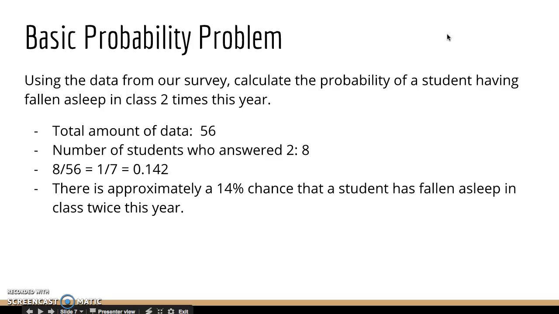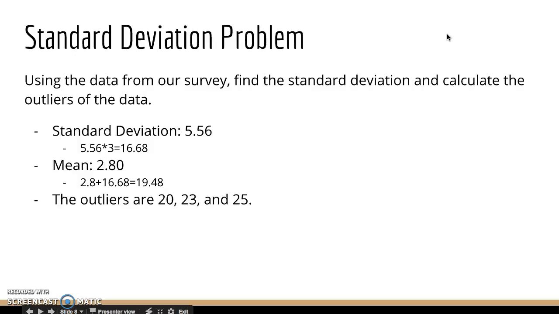A basic probability problem is calculating how many students had fallen asleep twice in class this year. What was the probability of finding a student like that? And what we got was a 14% chance that a student has fallen asleep twice in class this year by using the data that we had already collected.